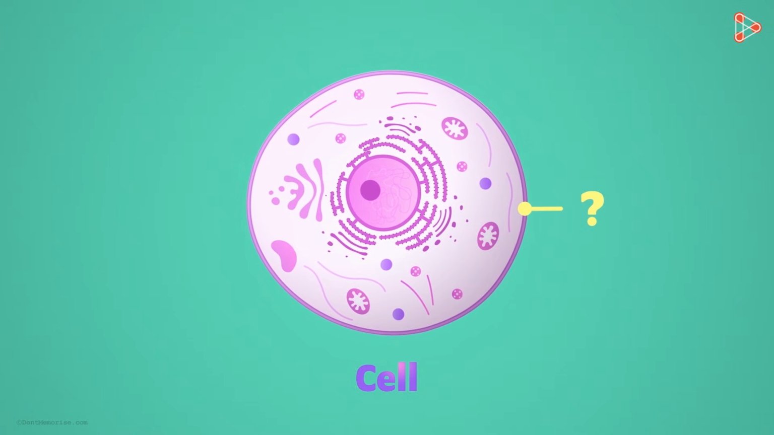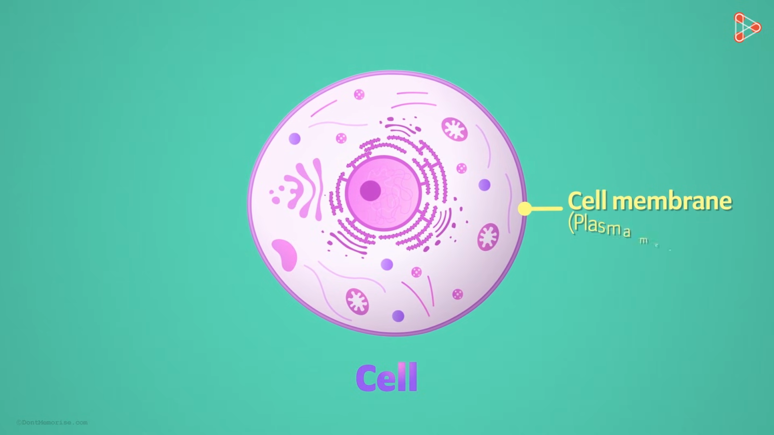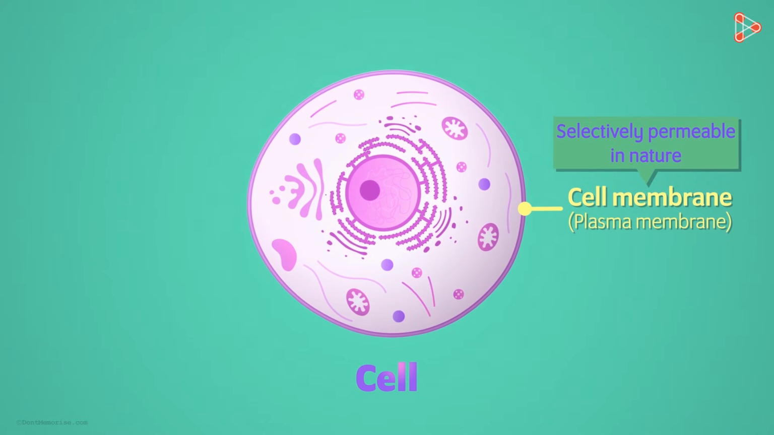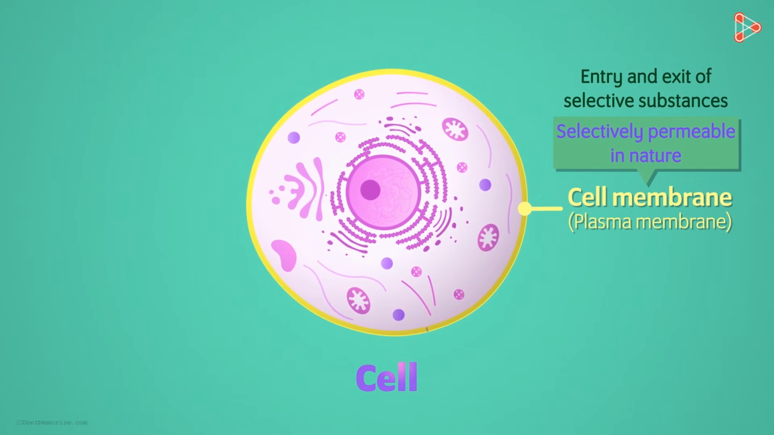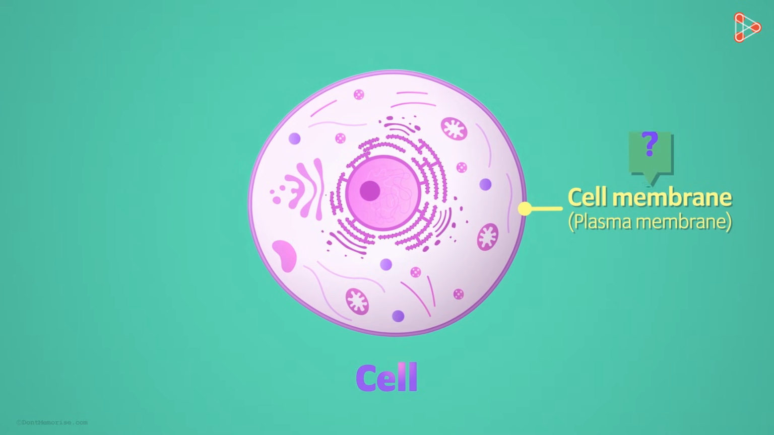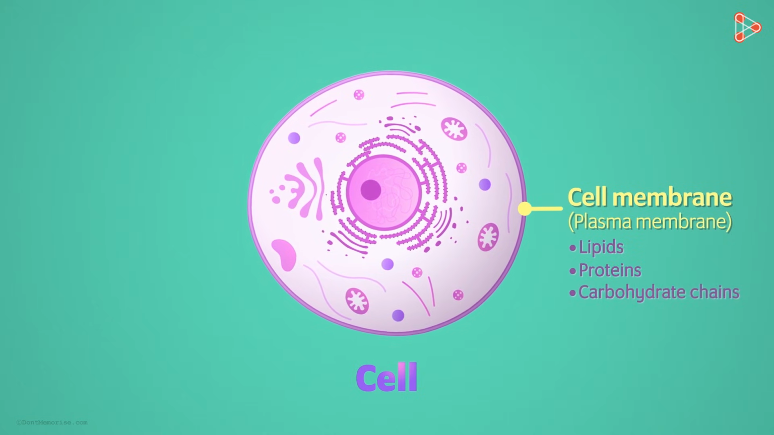That's right, it's called the cell membrane or the plasma membrane. In our previous video, we have learned that the cell membrane is selectively permeable in nature. That is, it only allows specific materials to enter and leave the cell. Any guesses what the plasma membrane is made up of? The plasma membrane is made up of lipids and proteins and also has some carbohydrate chains.